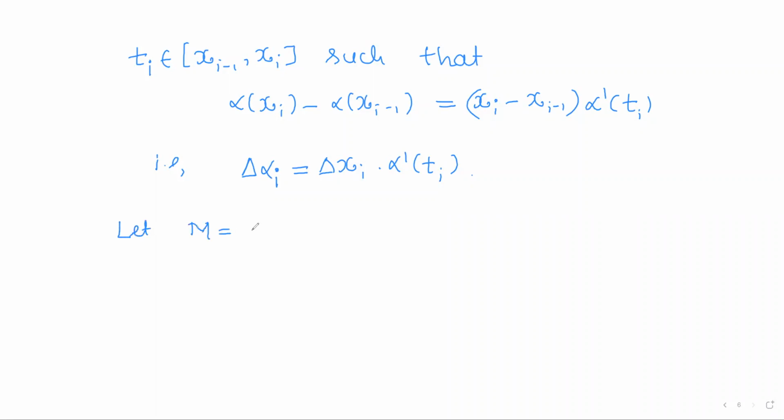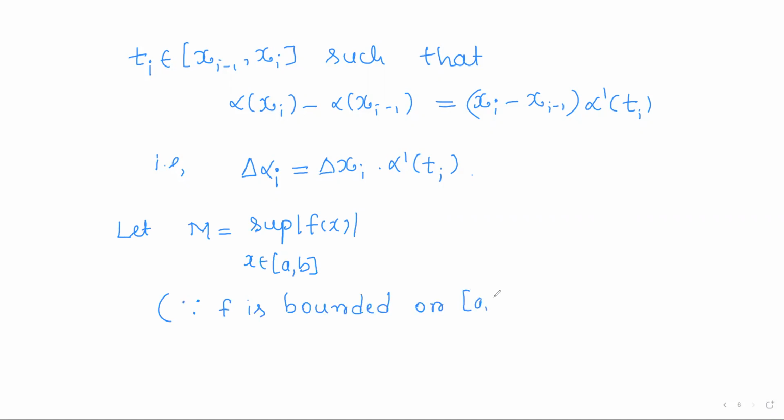Let m be the supremum of all modulus of f of x as x varies over the closed interval [a, b]. And this exists since f is bounded on [a, b].